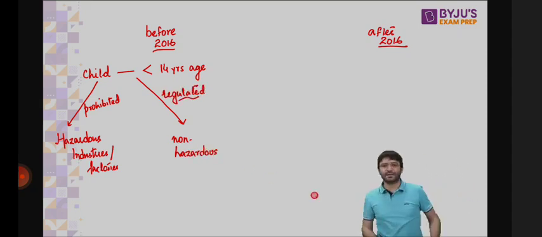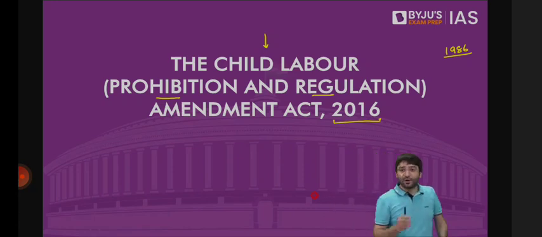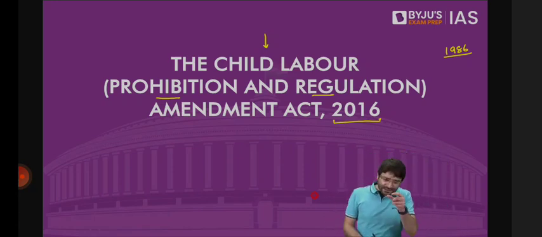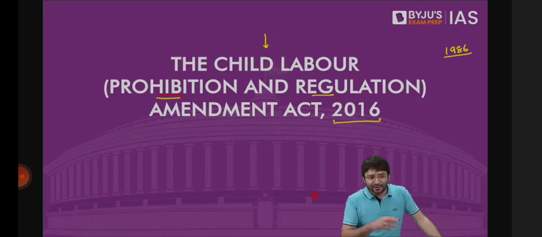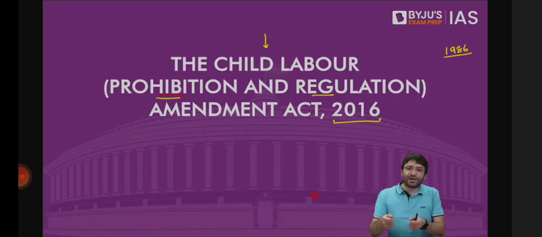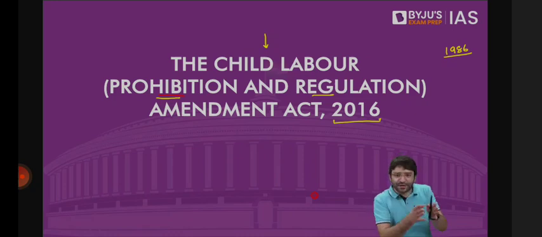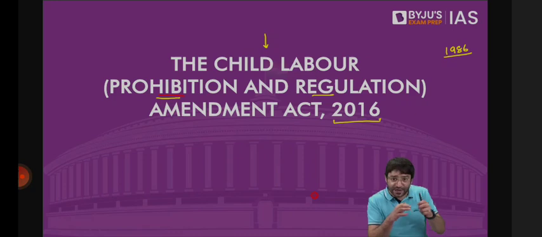So what are you saying? Look at the law: child labor, prohibition and regulation. Who is a child? Less than the age of 14. He is prohibited from being employed in a hazardous industry. What is a hazardous industry? Where there's a danger to the life and security of the child. For example, you cannot employ a child under the age of 14 in the construction industry. You can't force a child to lift stones and bricks, because a stone or a brick may fall on his head and the child is dead. It is dangerous for the child to work there.